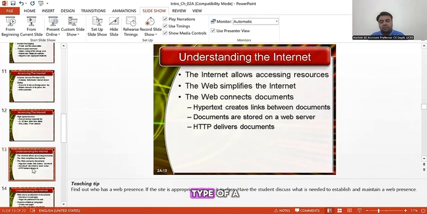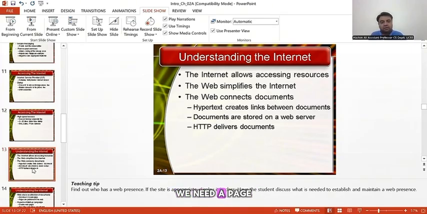A web server is a type of computer which holds the documents, and these documents are later exchanged among the users upon request, and this request is handled by the HTTP protocol, Hypertext Transfer Protocol, which delivers the documents on request of the user from one place to another.